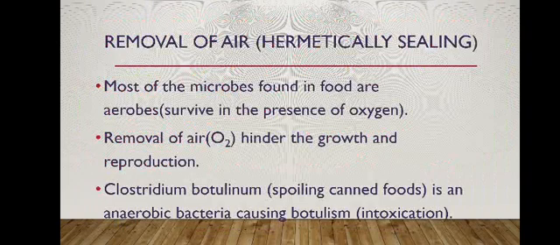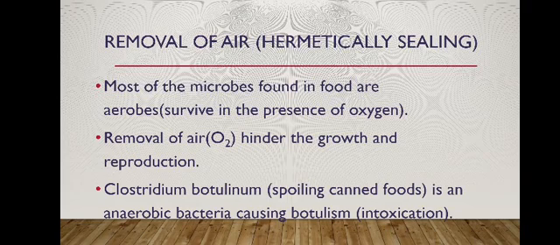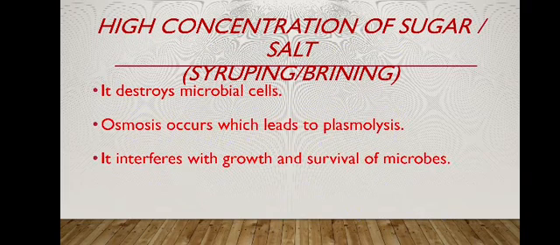But there is only one microorganism, Clostridium botulinum, found in canned food that spoils the canned food. It is an anaerobic bacteria causing botulism intoxication, as we studied earlier. Except Clostridium botulinum, all other foodborne bacteria are aerobic in nature, which grow and survive in the presence of oxygen. By removing the oxygen, we can hinder the growth and survival of microorganisms. So the removal of air is known as hermetic sealing or the vacuum sealing process.